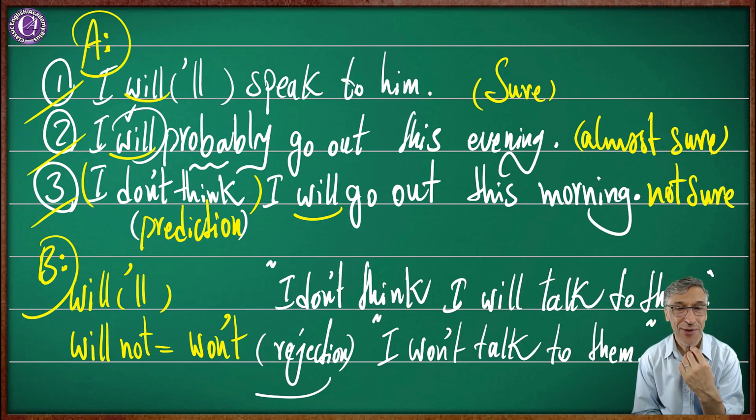Yeah. Well, in fact, we use will for a variety of forms. Okay? Sometimes you decide something to do. You are sure. Sometimes you're almost sure. Sometimes you are not very, very sure. So you go for I don't think as the prediction. But this won't, do not forget it. This is a rejection. This is not prediction. You're going to reject. You do not like to do something. It's very easy to understand.